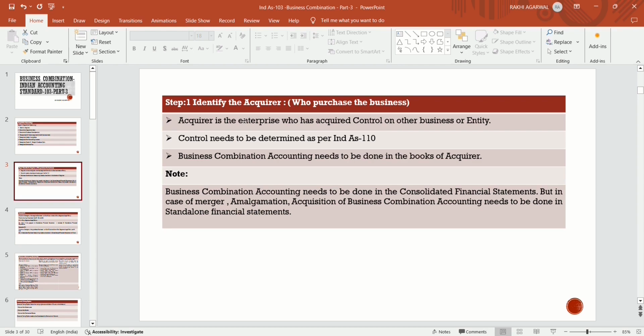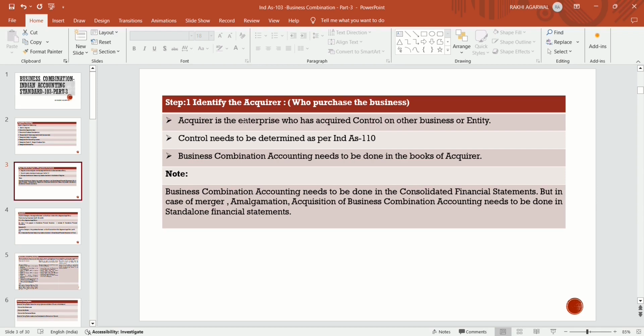Business combination accounting needs to be done in the books of the acquirer. So who is the acquirer? Who acquired the business, who has control over the business, and accounting is to be done in the books of the acquirer only. Now note, business combination accounting generally needs to be done in the consolidated financial statements, but in case of merger or amalgamation, it needs to be done in standalone financials.